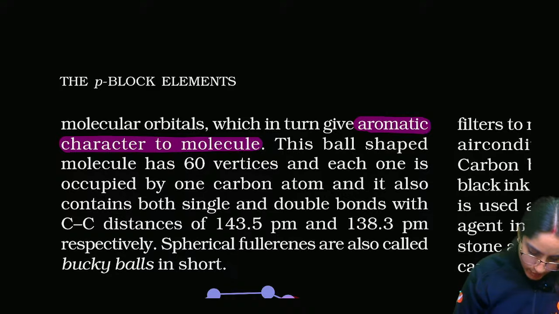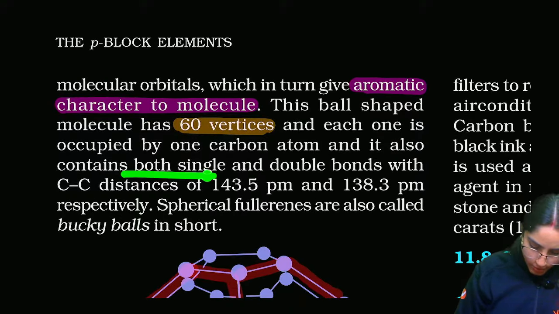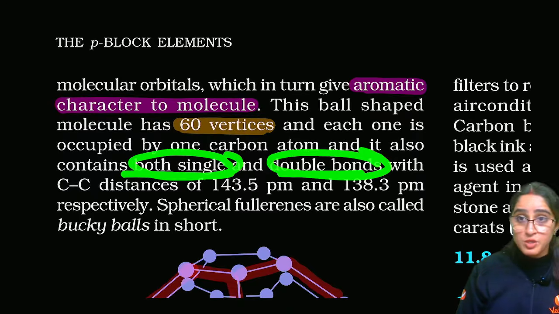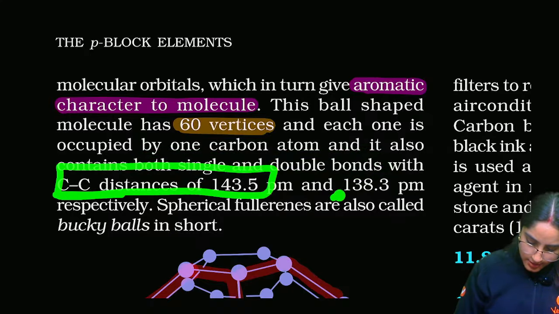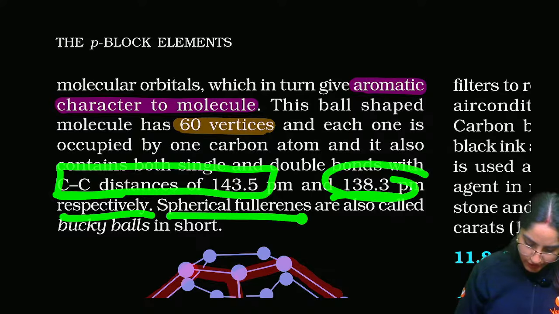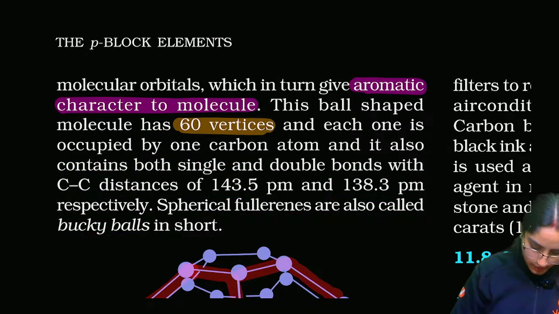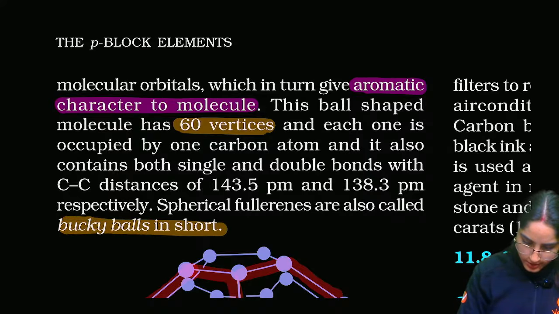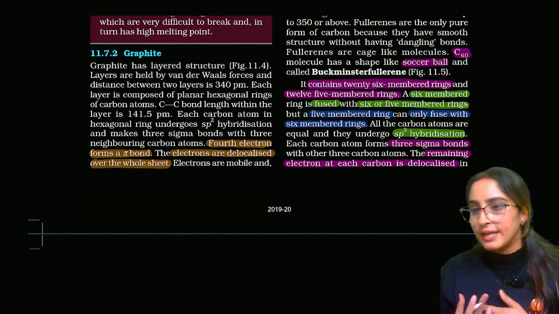This is a ball-shaped molecule with 60 vertices and each one is occupied by one carbon. It also contains both single and double bonds because of that electron, with carbon-carbon distances of this and this respectively. Spherical fullerenes are also called bucky balls. Okay, all the important points I have highlighted here.